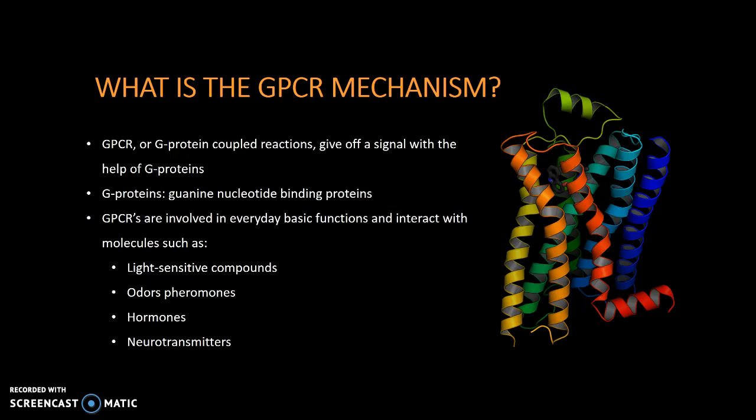GPCRs are involved in everyday basic functions. Like I said, they are one of the most commonly used mechanisms for cells to communicate with each other. It's really common for them to be used for light-sensitive compounds, odors such as pheromones or hormones, or even neurotransmitters. They're really great because they have such a wide diversity of receptors that can interact with different things and provide different functions to the body.